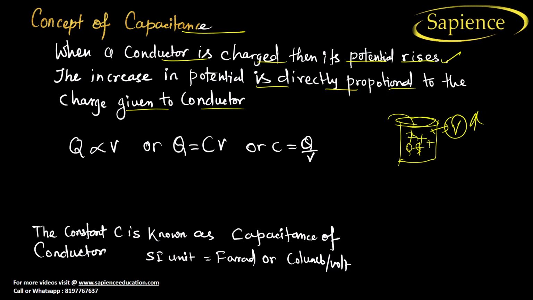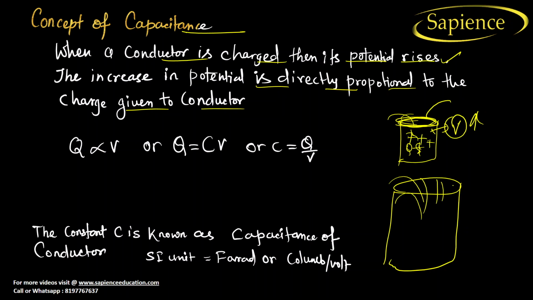Now, up to a certain limit only you will be able to store the charge. After that, what will happen? The charge will start leaking. If you increase the size of this container or this insulator, what will happen? You can store more charge. The more charge you store, the more the voltage will increase.